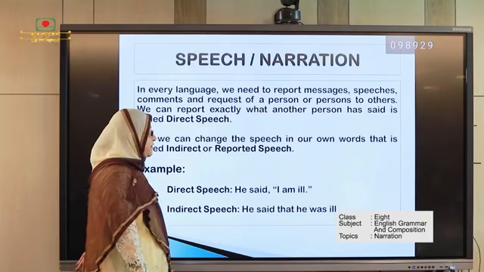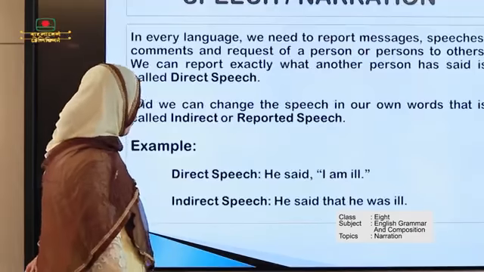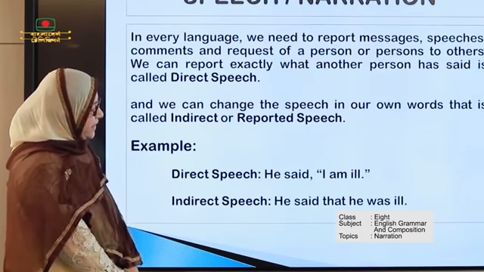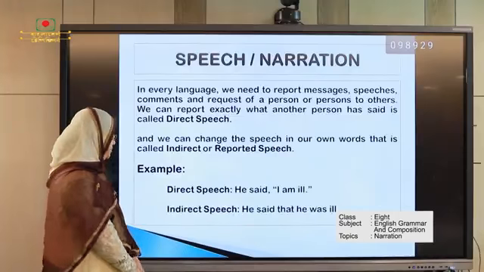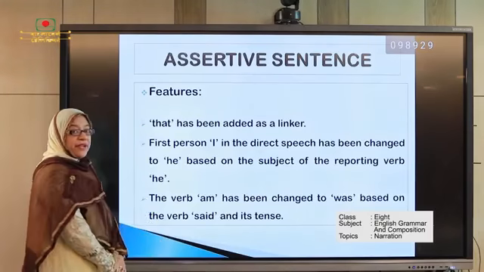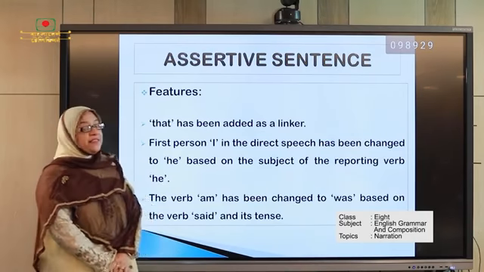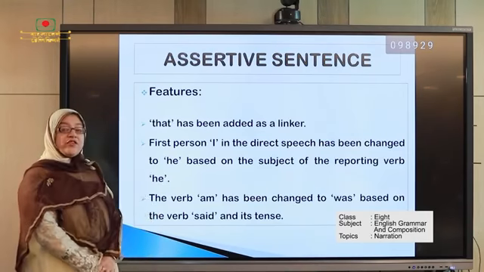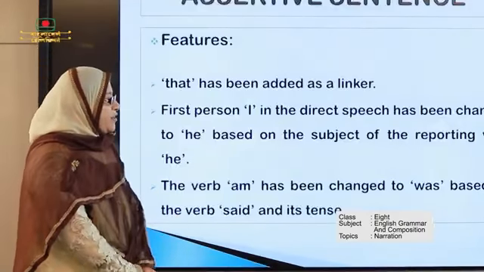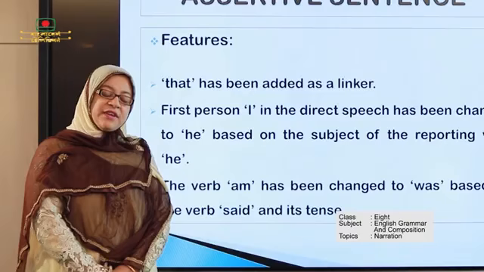Here, said is a reporting verb and I am ill is a reported speech. When we turn it into indirect speech, we say that he said that he was ill. Here, that has been added as a linker and first person I in the direct speech has been changed to he based on the subject of the reporting verb, and the verb am has been changed to was based on the verb said and its tense. Is it clear to you?